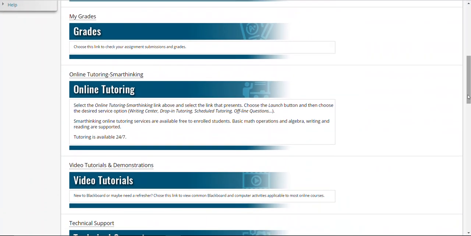The one thing I do want to highlight is right here, online tutoring and Smarthinking, which is a really great resource, which you're going to take advantage of later in the semester. It's a cool way to connect with tutors virtually. So if you can't get to campus, this is a free tutoring service that is offered just to FSCJ students. It's a 24/7 service, but you do need to give a 48-hour window to receive feedback. I'll talk more about this, but it's a really great resource.